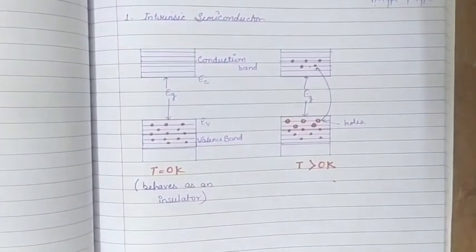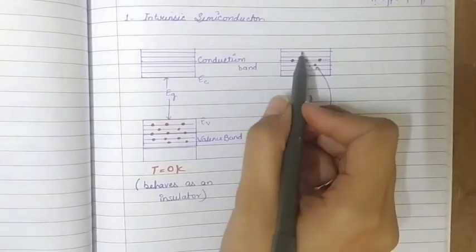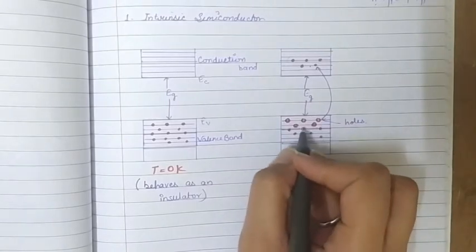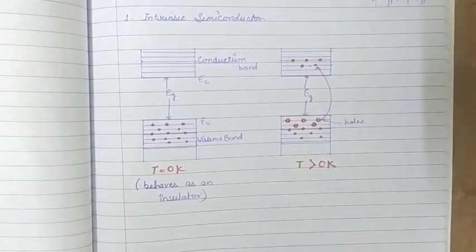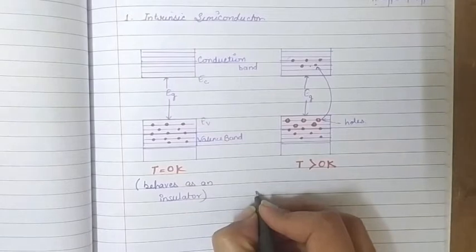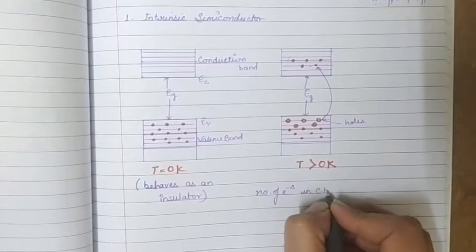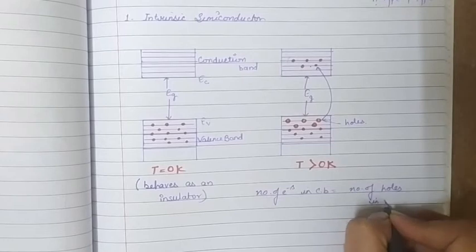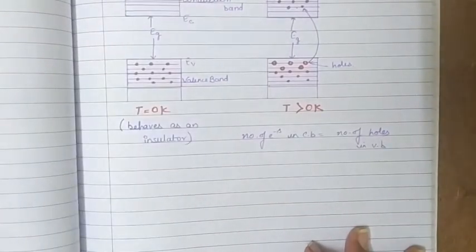The point we have to note here is that in the case of an intrinsic semiconductor, the number of electrons in the conduction band is equal to the number of holes in the valence band, because these electrons, when they jump to the conduction band, leave a hole behind them in the valence band.